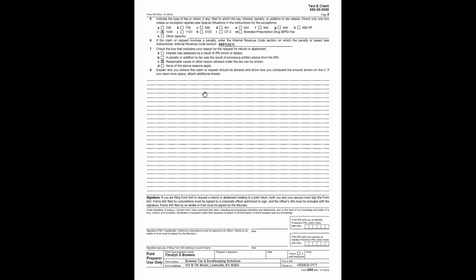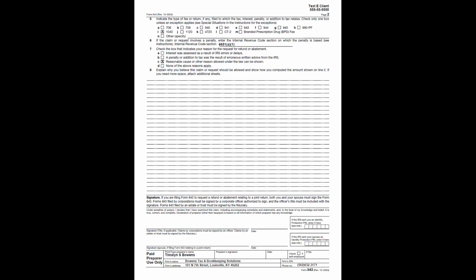Now, going back to line 2, remember the amount that we wanted to abate is this $2,500. So we need to give a reason for this taxpayer to not just have filed the return late, but why is it 5 months or more late? Okay, because the IRS may decide to partially refund or abate the penalty, or you could get the full thing. And this is where I said I'm not going to do all of the work for you by giving you an example here, but there are some things that the IRS looks at as reasonable cause.